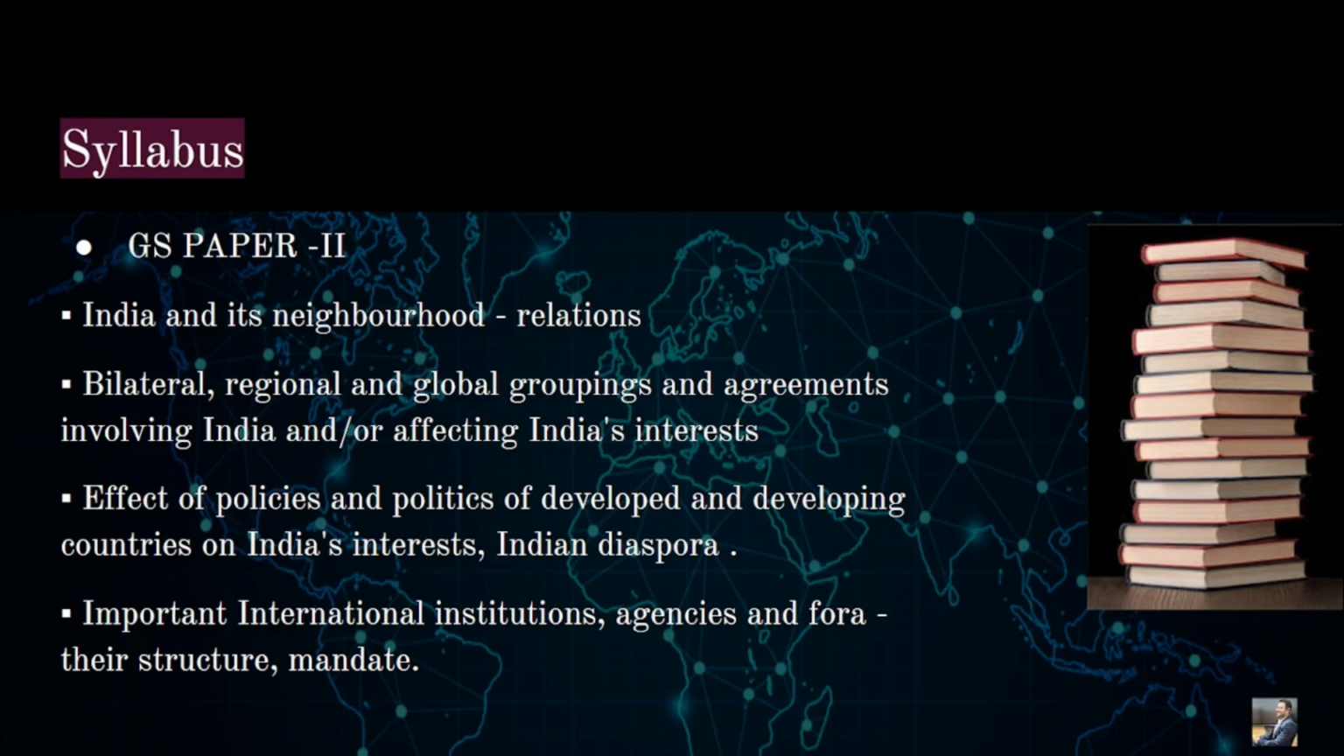All right. The third topic is the effect of policies and politics of developed and developing countries on India's interests, and especially the Indian diaspora, right? India has the world's largest diaspora. So we have the concept of NRIs, that is non-resident Indians, who are basically living abroad for employment and so on, and also the people who are Overseas Citizens of India, right? So we, as India, have a greater interest in the Indian diaspora in today's time as compared to any of the previous times or phases of IR, right?